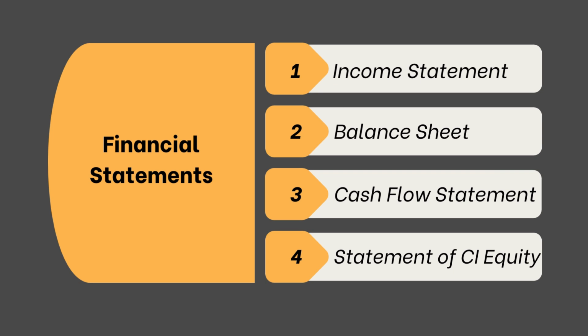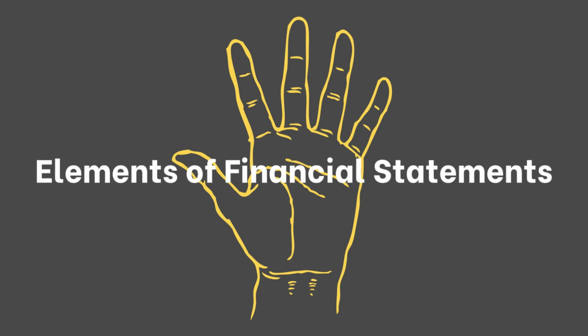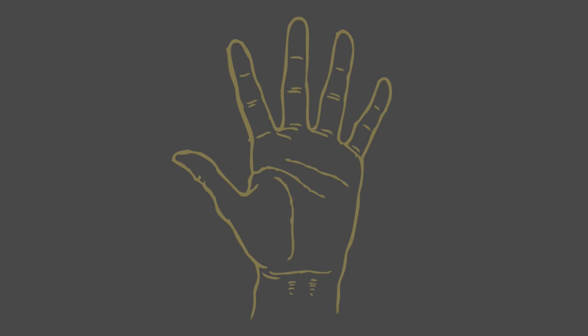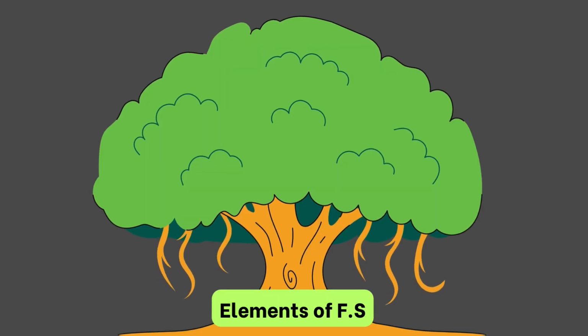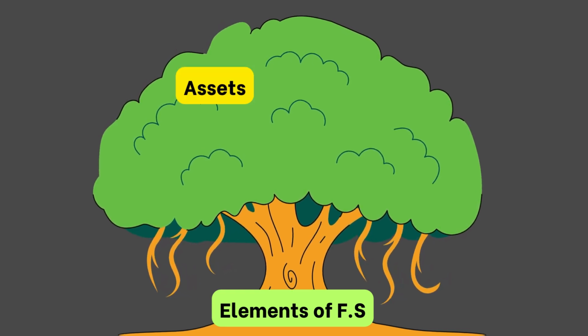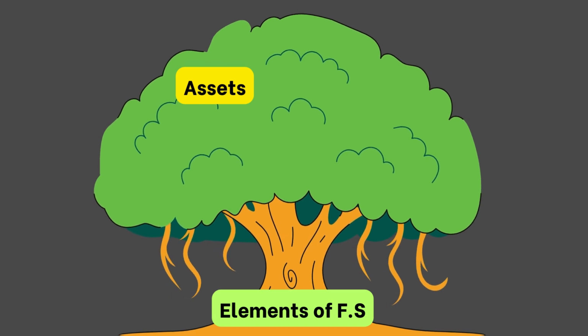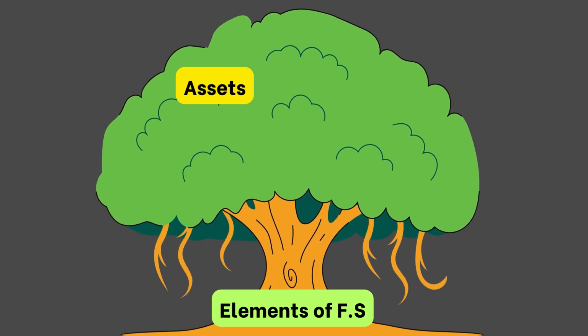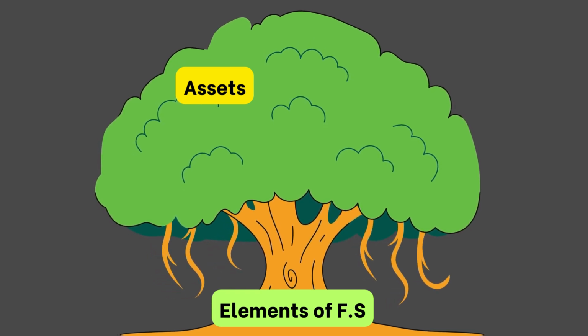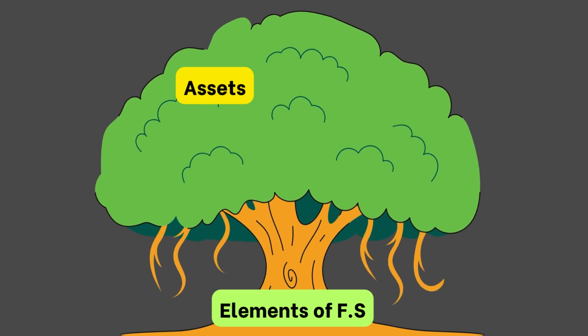In order to have a clear understanding of this subject, let's discuss the 5 elements of financial statements, which are also known as the basic elements or fundamental elements. In accounting, there are 5 fundamental elements that form the basis of financial statements. Entire accounting is based on these 5 elements, which are, first, assets. These are the resources owned by a company that have economic value and are expected to provide future benefits. Examples include cash, inventory, property, plant, and equipment.